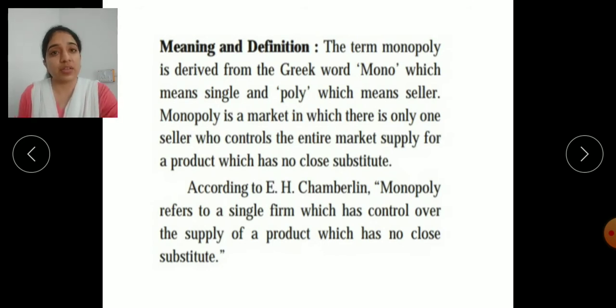I told you that the definition should be written as it is, so we will read the definition here. According to E.H. Chamberlain, monopoly refers to a single firm which has control over the supply of a product which has no close substitutes. So monopoly means there is a single firm, or a single seller, who has complete control over the market supply. Why does he have complete control? Because he is the only single seller there. That's why he has complete control over the market supply, and those products do not have substitutes.